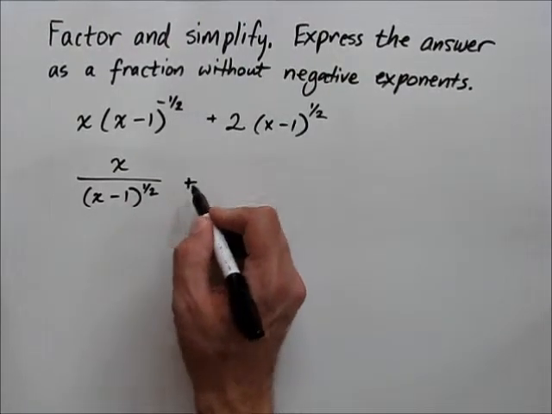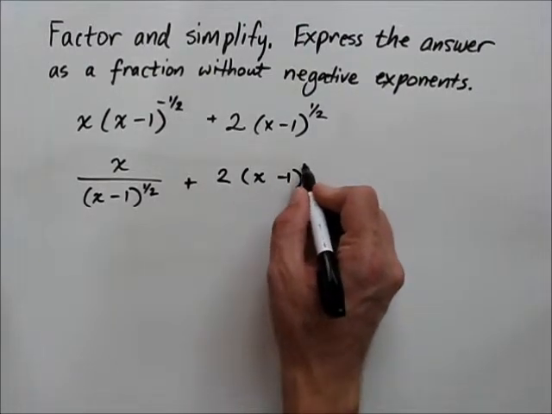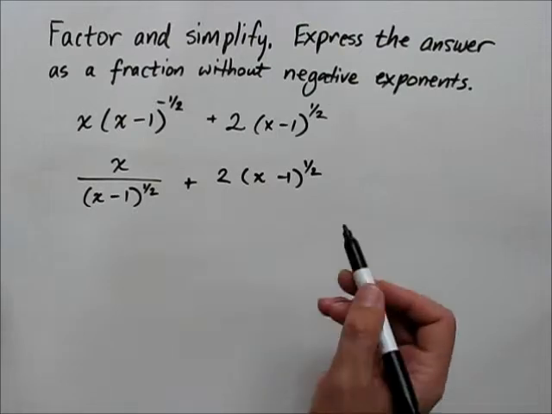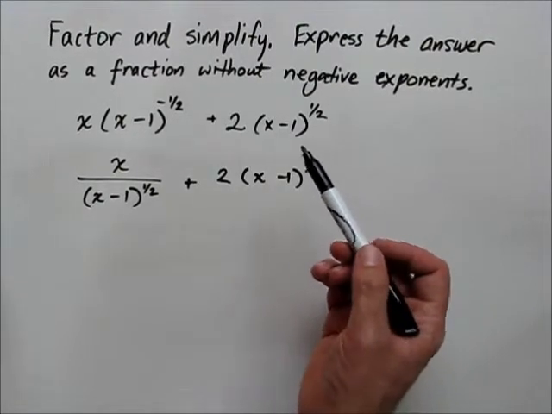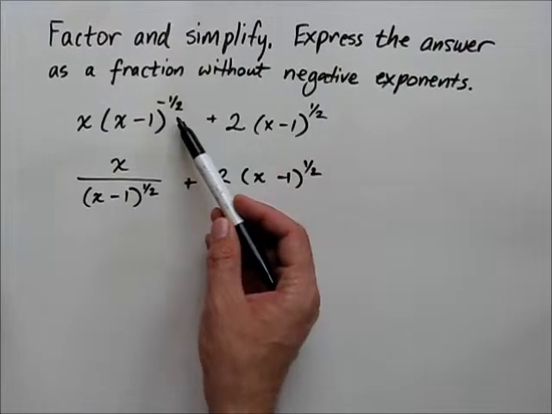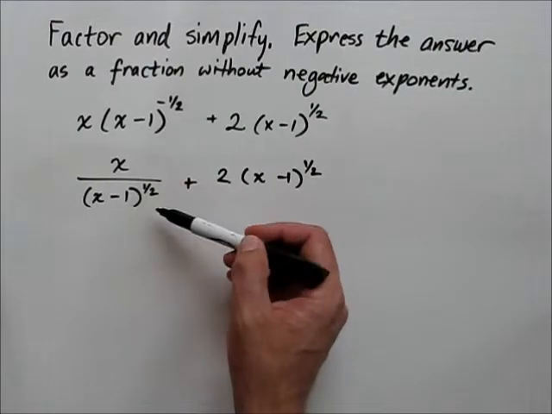And the second term comes down unchanged. There it is. So that's one of our guiding principles when simplifying an expression. If a negative exponent appears, rewrite it as a positive exponent by sending any term that's in the numerator down to the denominator.